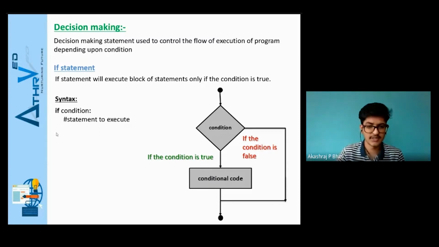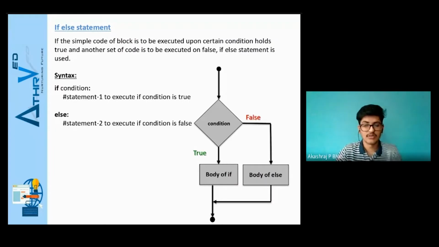The syntax here is: if is a keyword, space, we define the condition here, followed by a colon, and with one tab space we declare the statements that we want to execute if that condition is true. Now you might be wondering, what if the condition is false? For that, if you want to execute some statements when the condition is false, we have the if-else statement. If the condition is true we execute one set of statements, but if the same condition is false, then the statements that we declare in else will get executed.